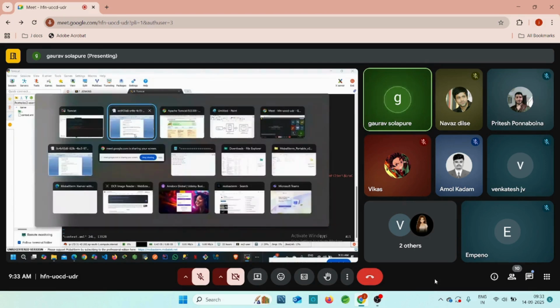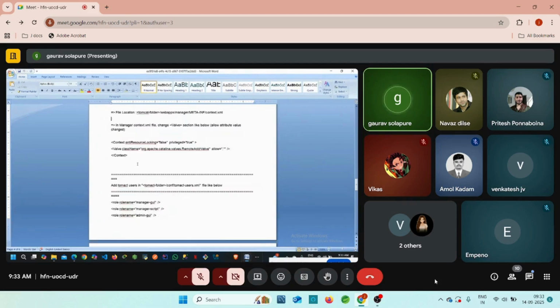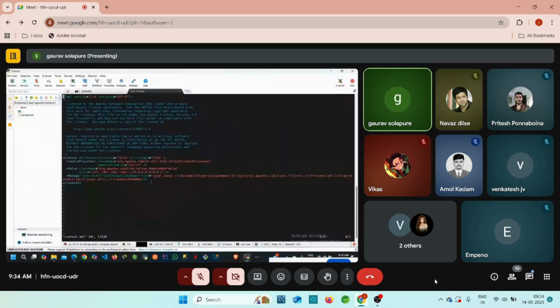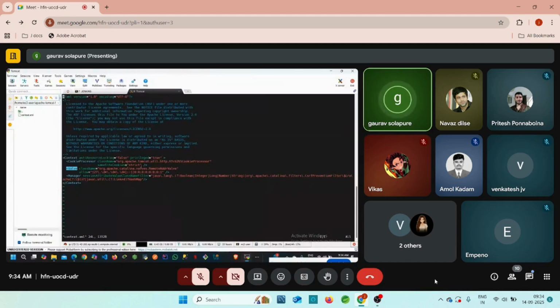So what we need to change here, guys, is already mentioned here. In the manager context.xml file, change the Valve section like below. What did we change? The Valve section. Where is the Valve section? Here is the Valve section, right? Inside of the Valve section, we need to keep the allow .*. What is the change for this Valve section? The className is the same, right?